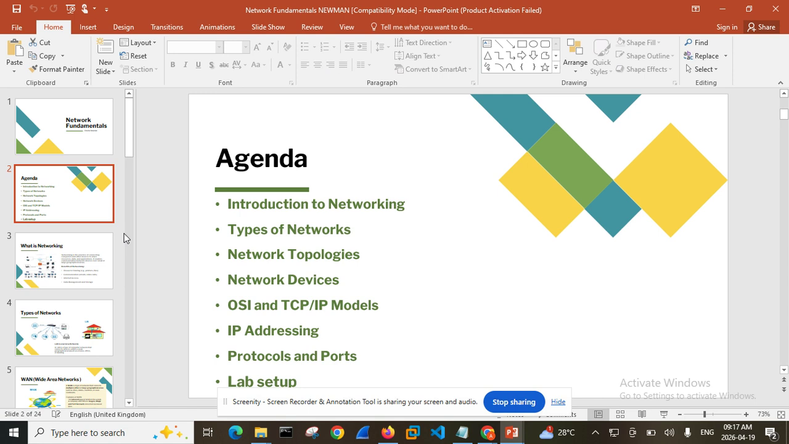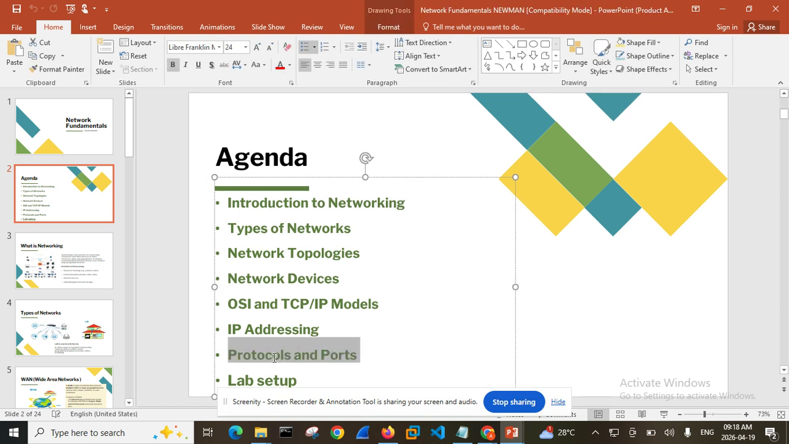Basically, what we are going to be looking at is the introduction to networking, and then we are going to look at types of networking, networking topologies, networking devices, OSI, and all these things that are here. Then we are going to go into our lab and set up our lab and be able to do something.